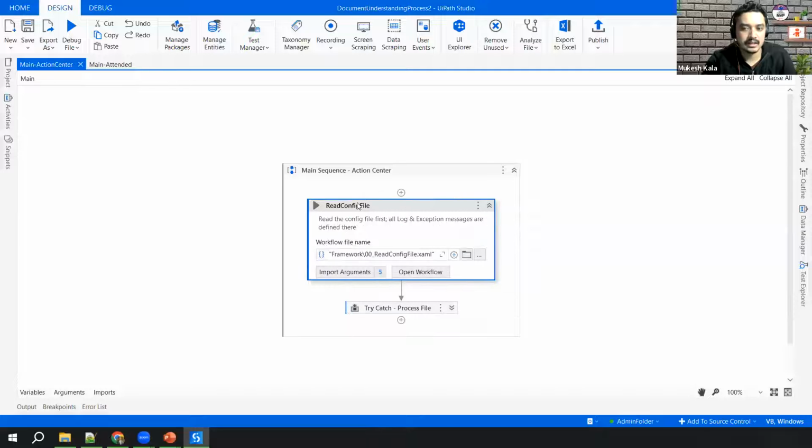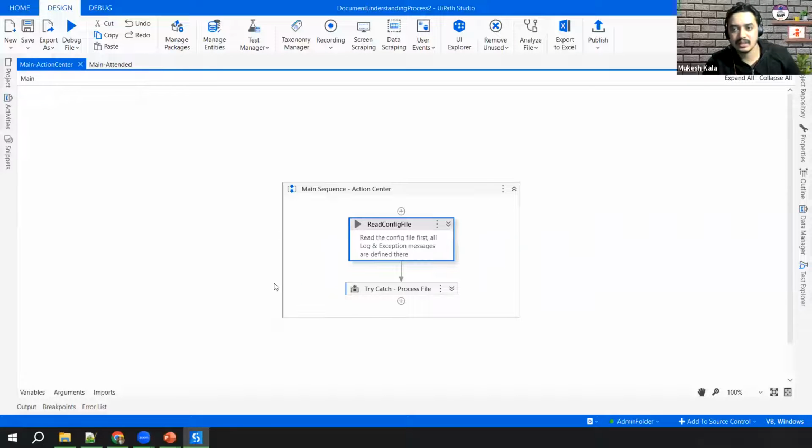It has already written code for you where it reads the config file. For people coming from a background of the Robotic Enterprise Framework, the config file gives you a place where you can put all the data which you think can change in future. Same concept. Think of an automation where you have already used an RE framework: you can just copy paste the data from this config file to your actual config file and pass the path, right? So as I told, this is just a template for you to copy paste.